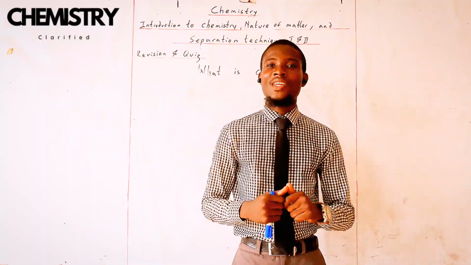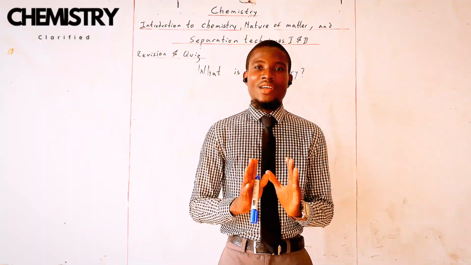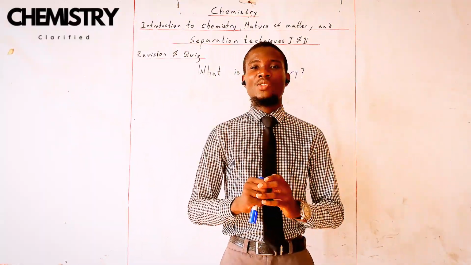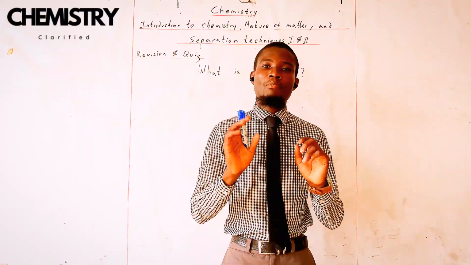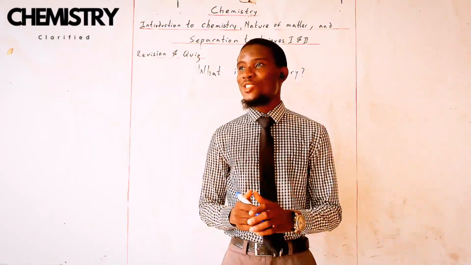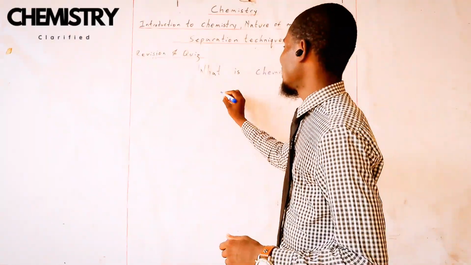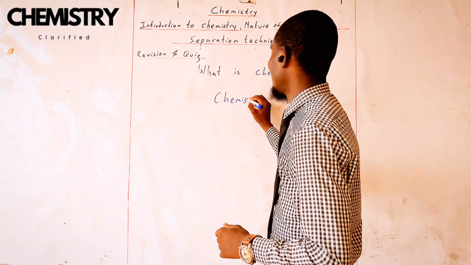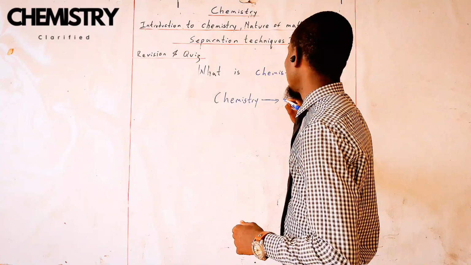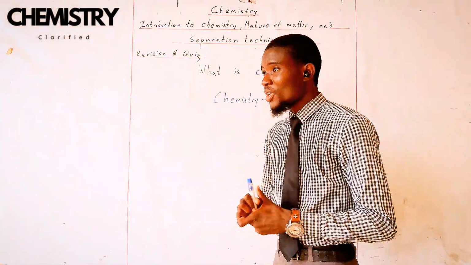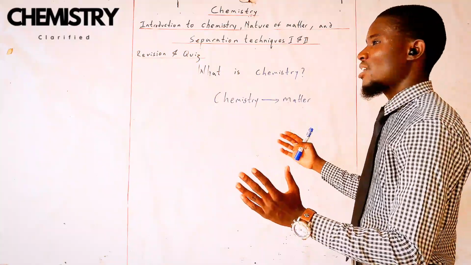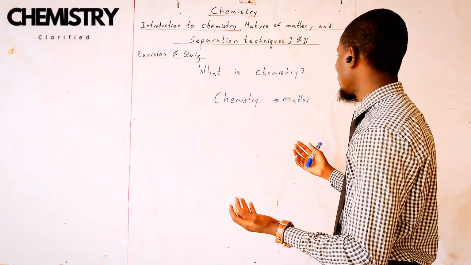What is chemistry? This is one way I like to define it: chemistry is the study of matter. But you might say that is too short. We can make the definition a little bit more inclusive.